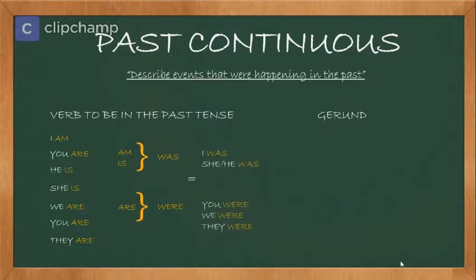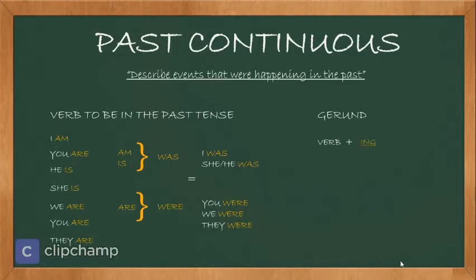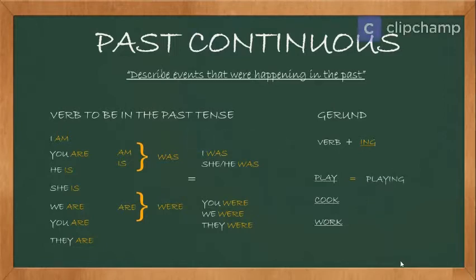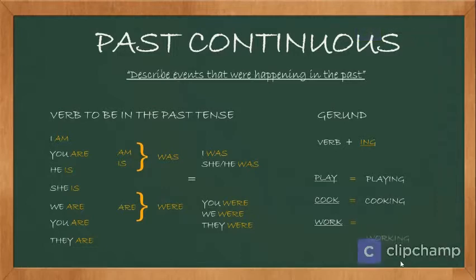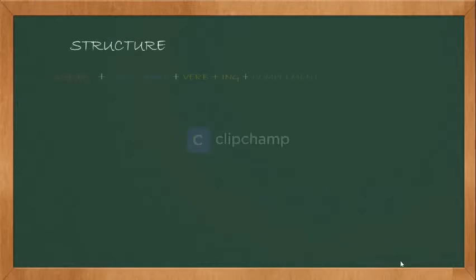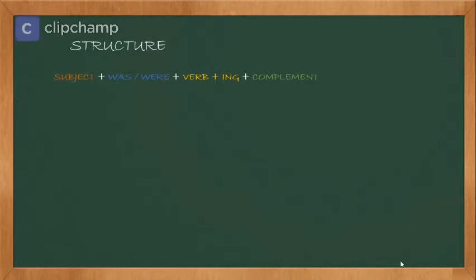On the other hand, we have the gerund, and this is a structure adding the ing to the verb. For example, the verb play plus ing is the same as playing. Cook is the same as cooking, and work is the same as working. So now we can say the past continuous is structured by the subject plus was or were plus the verb in ing plus the complement.